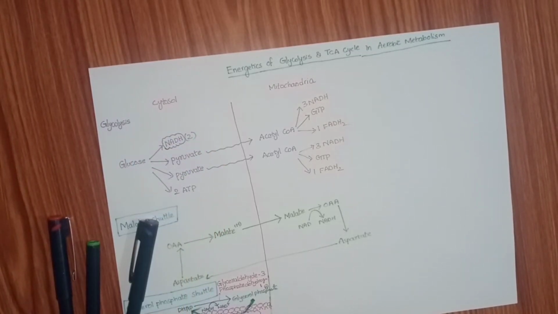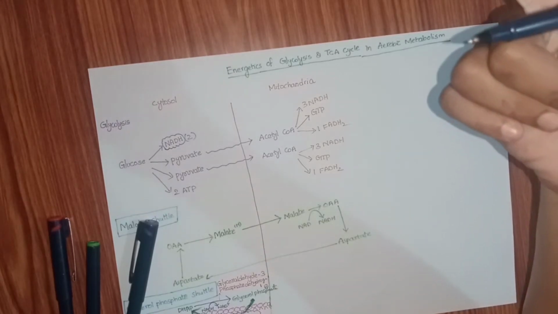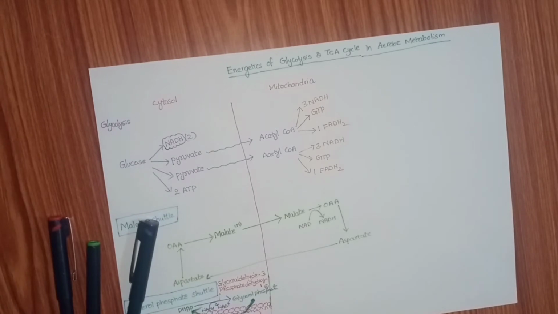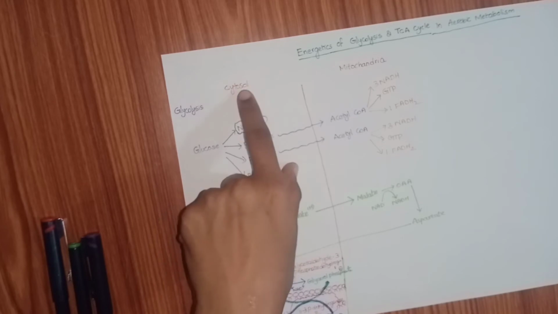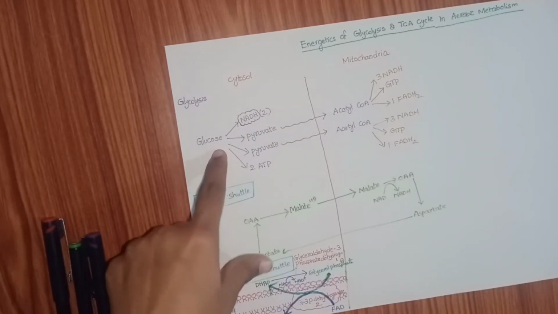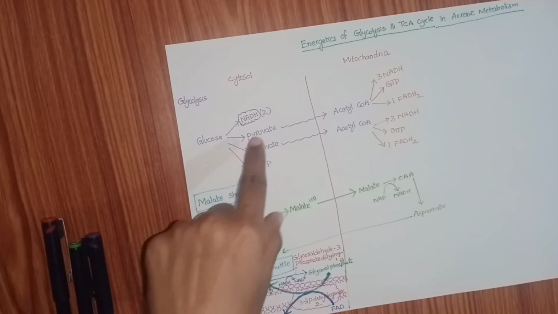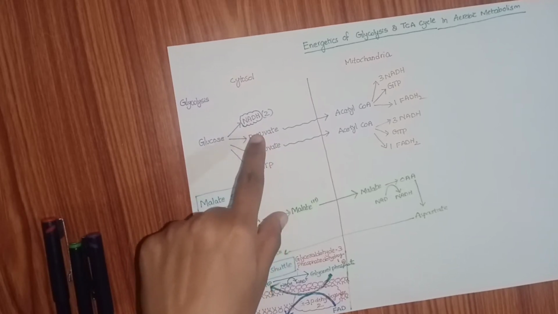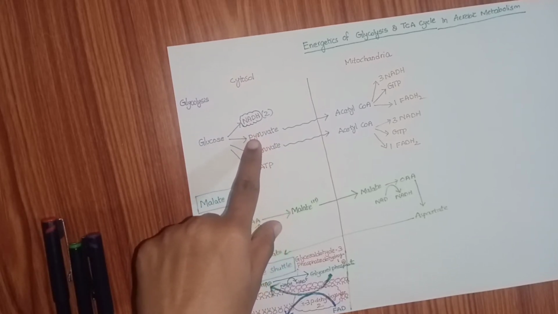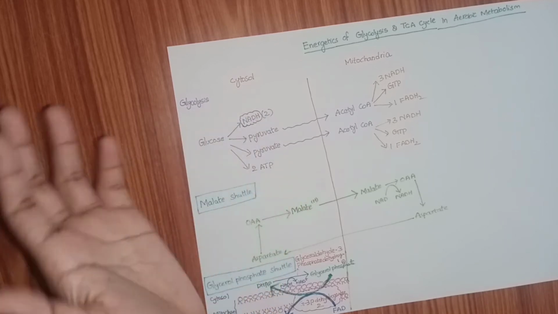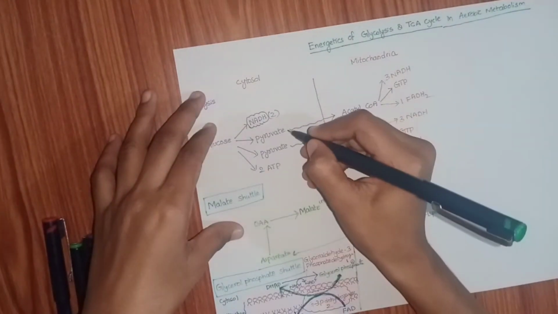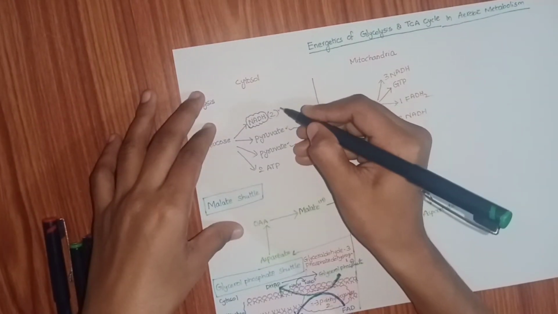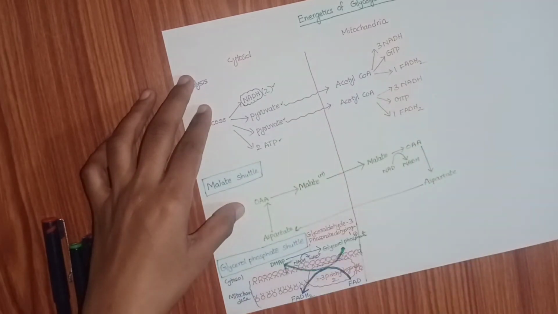Today I am going to discuss the energetics of the TCA cycle and glycolysis in aerobic metabolism. Okay, we have discussed the glycolysis pathway. Glycolysis occurs in the cytosol, where the glucose molecule is converted to two molecules of pyruvate. In the splitting phase, these two molecules are formed from glyceraldehyde 3-phosphate. We have two molecules of pyruvate, two molecules of NADH and 2 ATP.